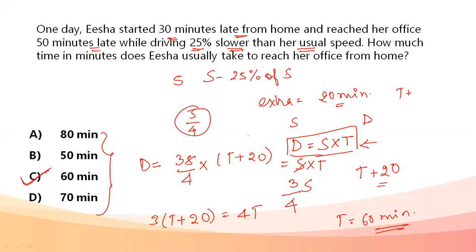She's 25% slower, so we have to subtract it. Speed will be S minus 25% of S, which is why it is 3S by 4. Equating, since the distance is the same, we can get the answer.